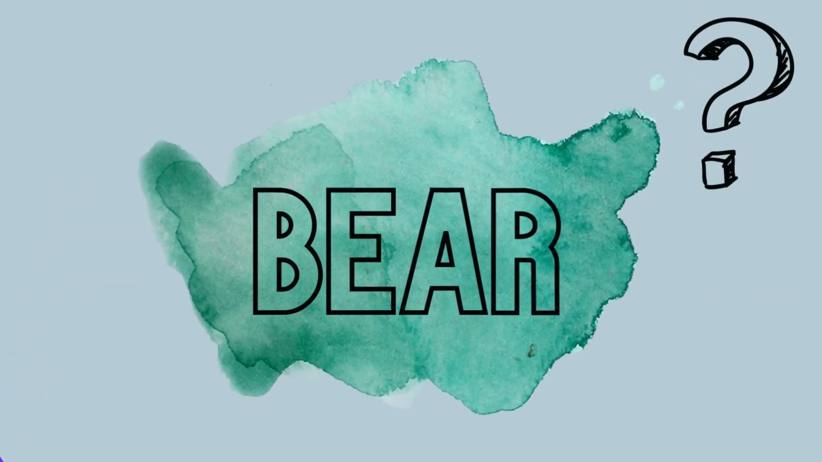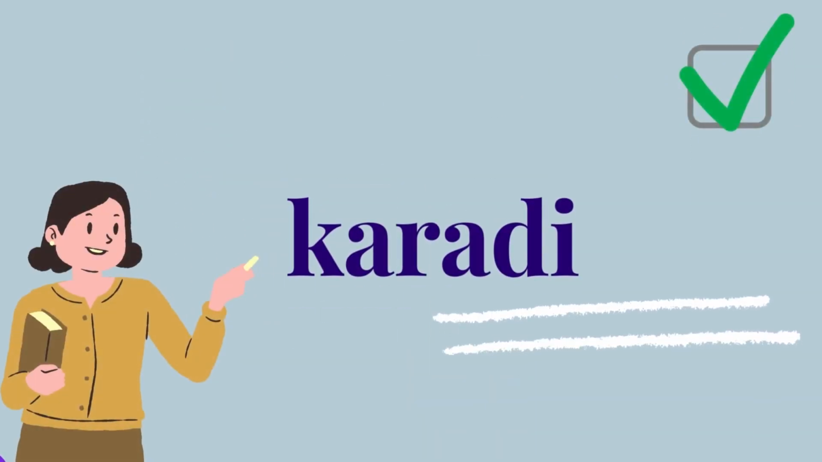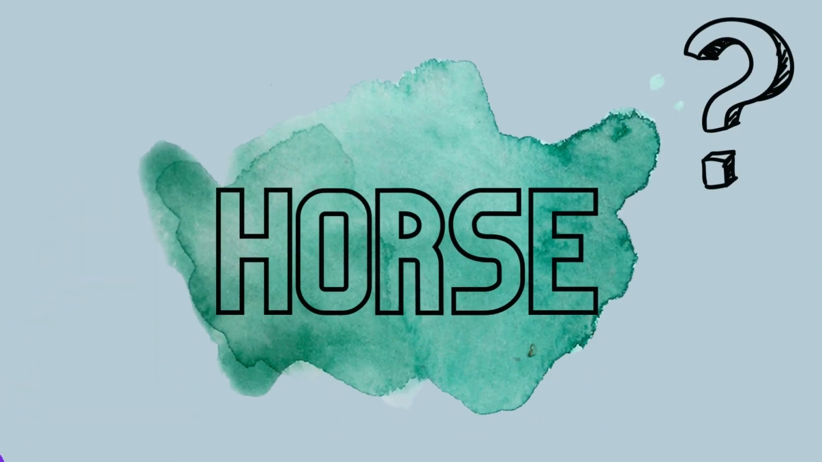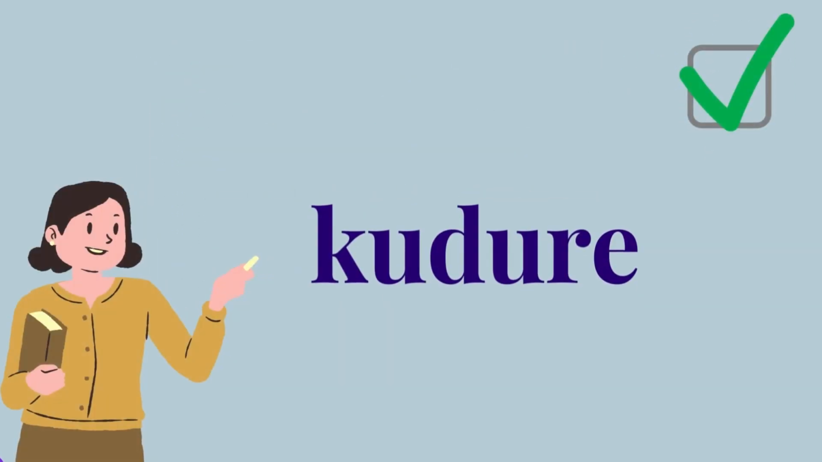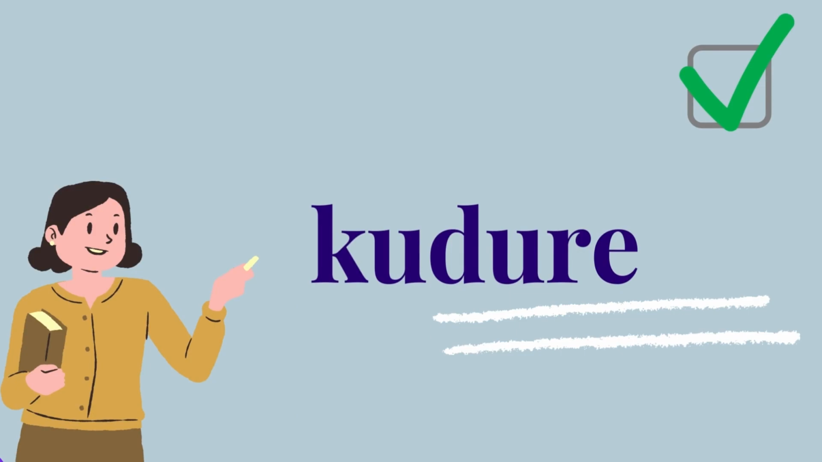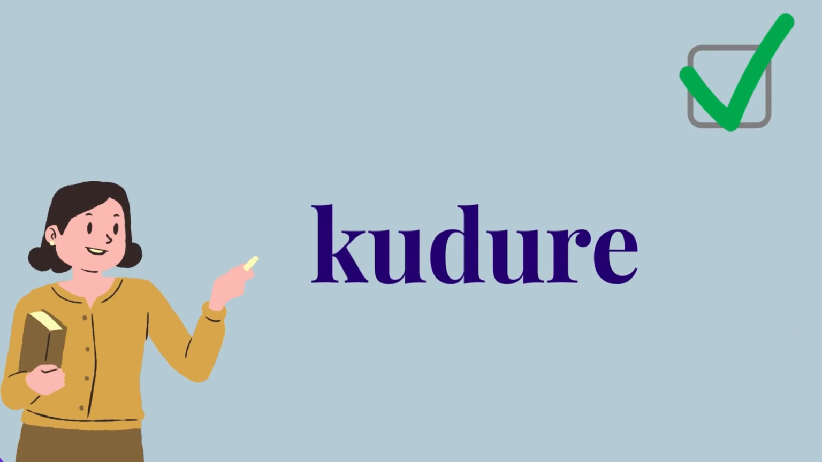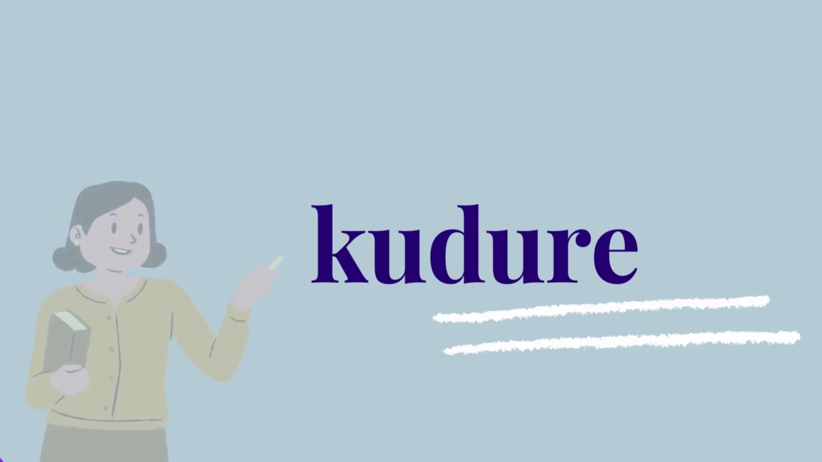The next animal is bear. Any guesses as to what bear is called in Kannada? Well, if your answer was Karidi, then you are right again. Karidi is the Kannada word for bear. The next animal is horse. Any guesses as to what the answer could be? If your answer was Kudire, then you are maintaining your winning streak. Yes, Kudire is the Kannada word for horse.